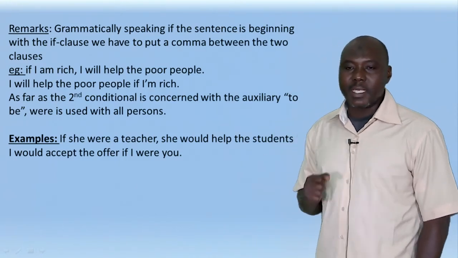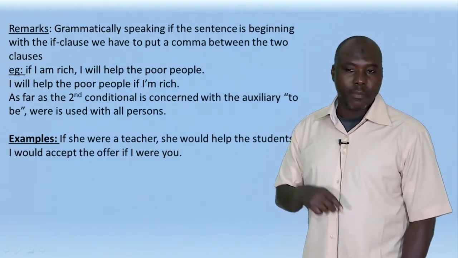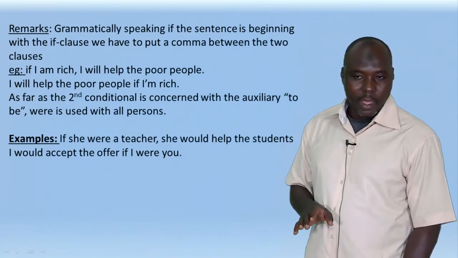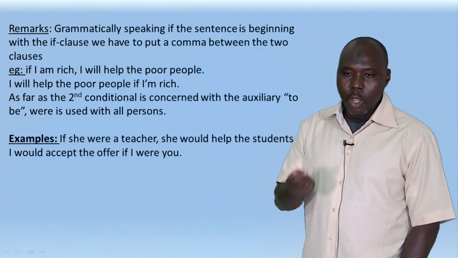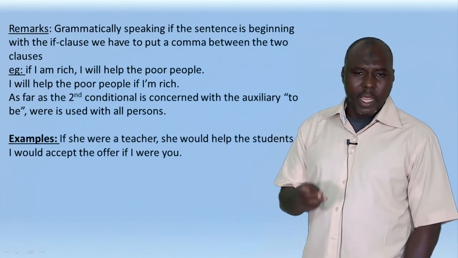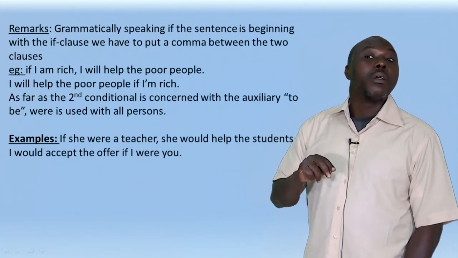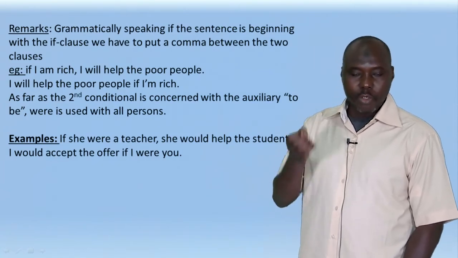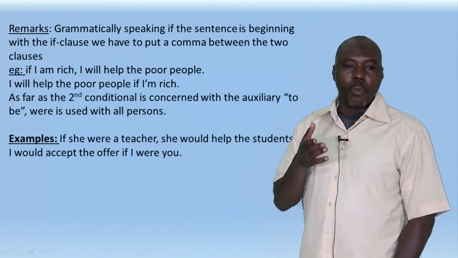As far as the second conditional is concerned, this is the second remark. The auxiliary to be in the simple past, were, is used with all persons. When we put to be into the simple past, we say I was, you were, he or she was, we were, they were.